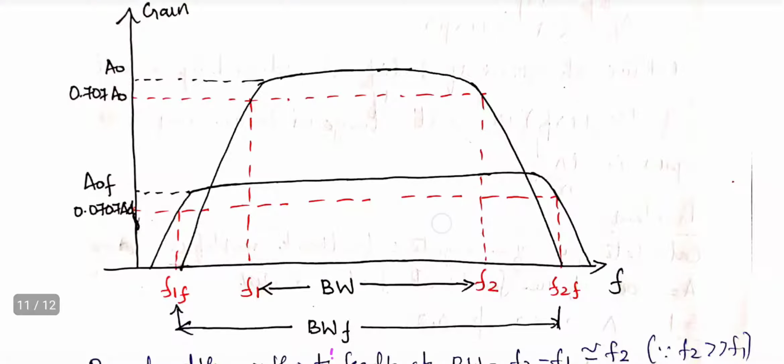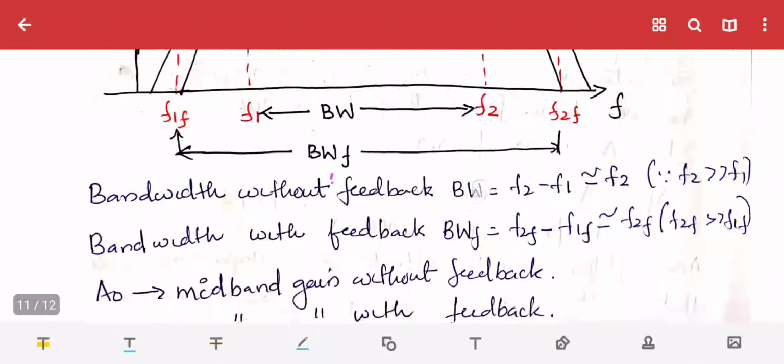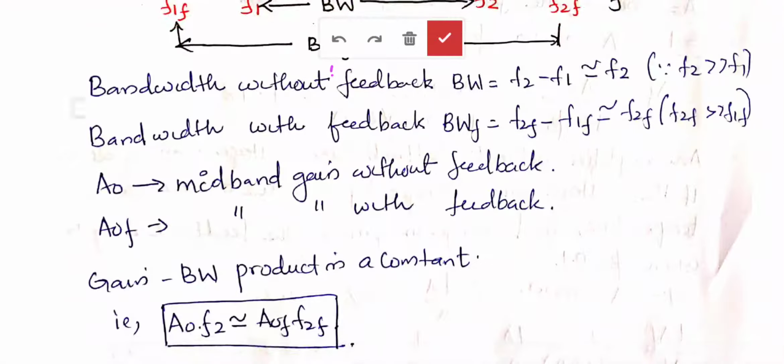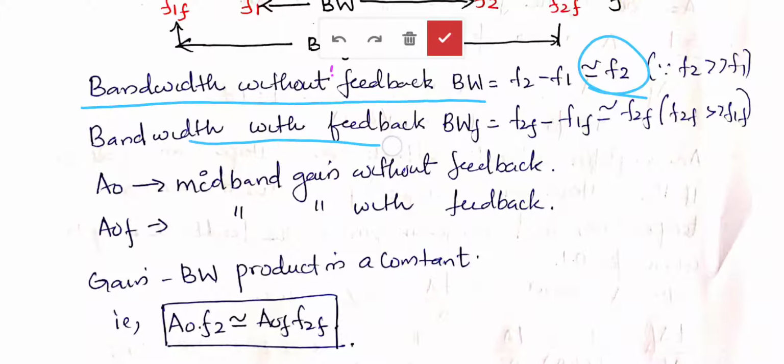Okay, so we will see the explanation for that. Bandwidth without feedback is BW equal to F2 minus F1. Since F2 is very high, on the higher side, it is almost equal to F2. Bandwidth with feedback BWF is equal to F2F minus F1F, which is almost equal to F2F, because the lower cutoff is like 100 Hertz or 10 Hertz. So we are considering the higher value, the upper cutoff frequency F2F.